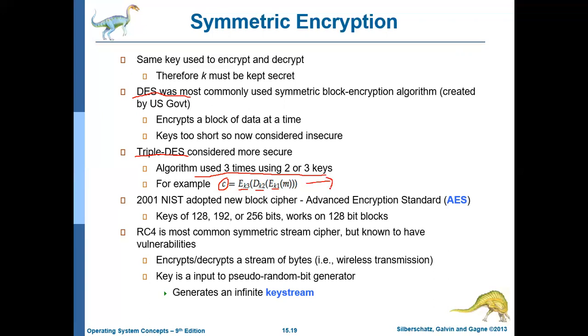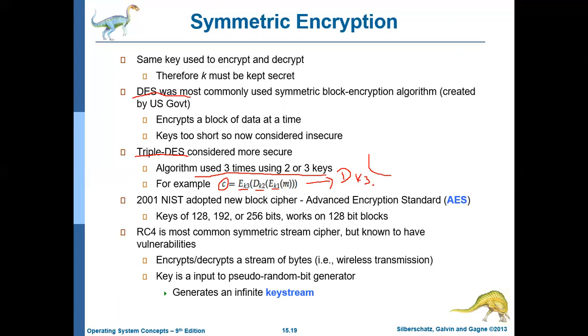Now, to get the original message, what should the receiver do? There are 3 levels of encryption. First, the receiver should decrypt using the key K3, because the outer level is encrypted with K3.